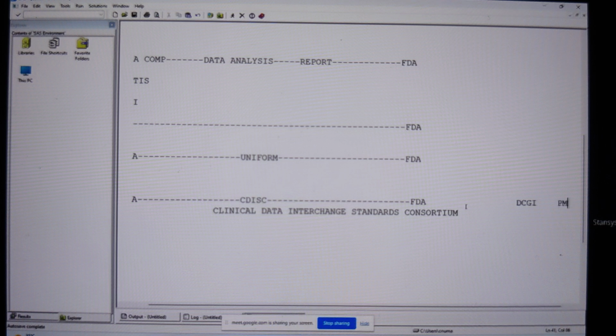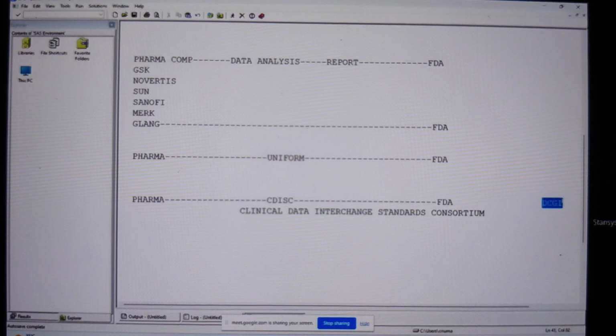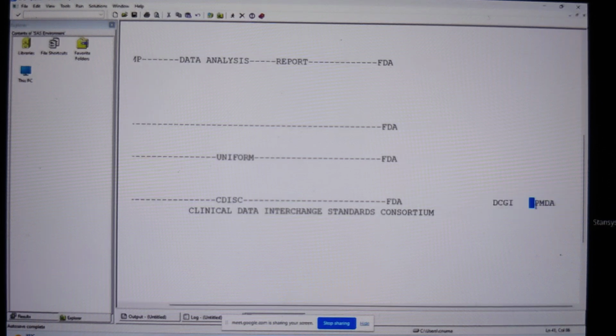In Japan, we have PMDA. Each and every country is going to have a regulatory body, isn't it? Each and every regulatory body, each and every country is going to have different guidelines, different regulations. If you get an approval from FDA, you can market only in USA. Even if you want to market in India, you should get permission from the DCGI. If you want to market in Japan, you should get permission from PMDA.